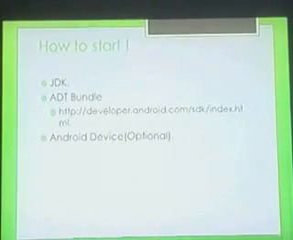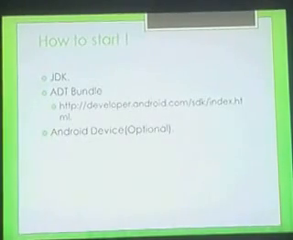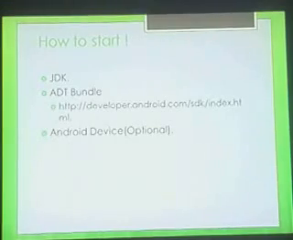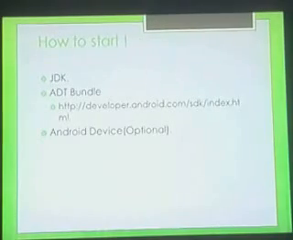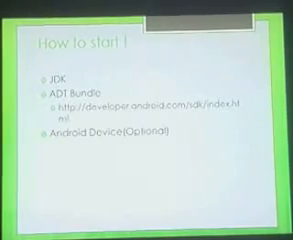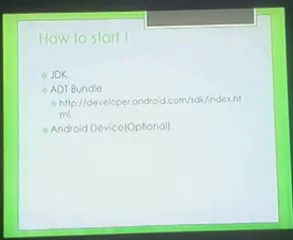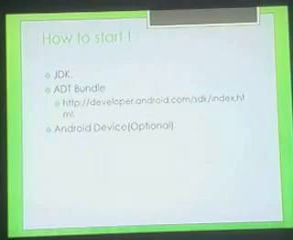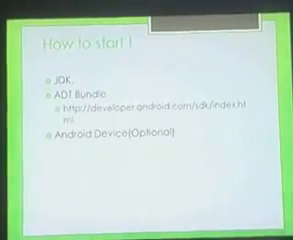And the next thing is how to start. First, we need the JDK in your system. The JDK is the Java Development Kit. When you have installed the Java Development Kit, you move on to download the ADT, the Android Development Tool. It is a bundle, which means there are two things: one is Eclipse and another is ADT. This combined thing is called the bundle. If you want to download it, you just go to developer.android.com and you can download the ADT bundle. And the third thing is